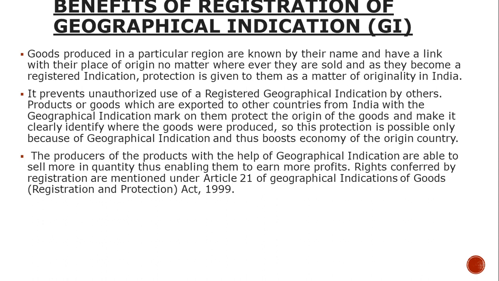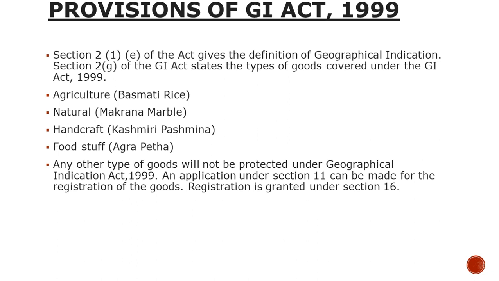Products are goods which are imported from country to country and can be easily transferred. And the producers of a particular product, with the help of the GI tag, are able to sell more products, enabling them to earn more profits. The rights covered are under Section 21 of the GI Act 1999. The provisions also come under Section 2(1) of the act, covering agriculture, such as basmati rice, natural goods, handicrafts, foodstuff and so on. Pootarekulu also comes under foodstuff. Any action relating to GI can be protected. Any other type of goods will not be protected under the GI Act 1999.